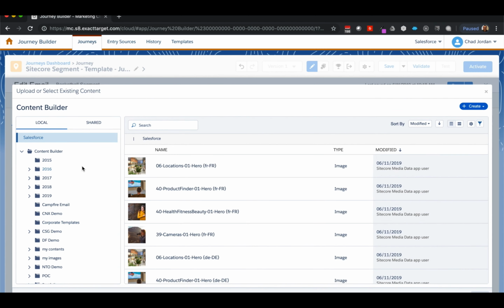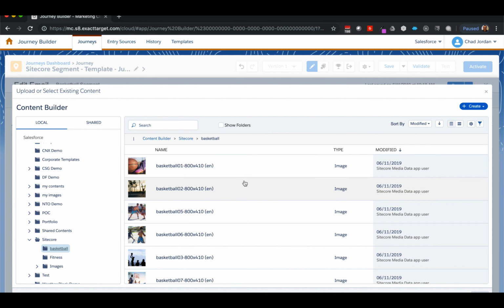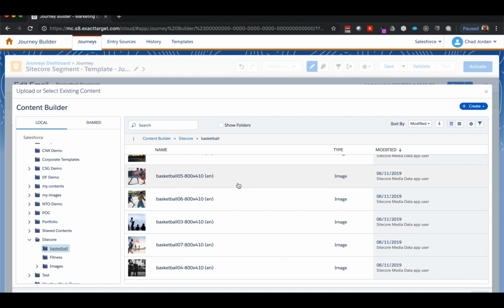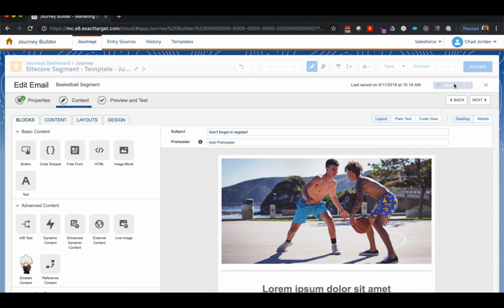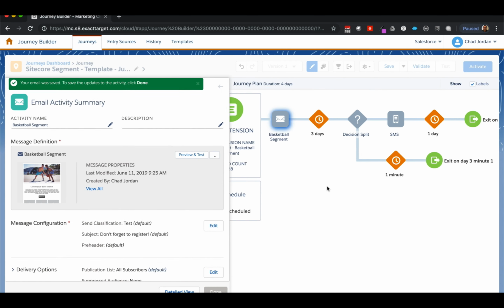She wants to update the image in the email to correspond to the image used on the site. We can see here in the Sitecore folder that we have a subfolder called Basketball. And within this folder, we can see all of her basketball-related images, including the one that we saw for the BAF 3-on-3 challenge on the Habitat Fitness website. We're going to select that image and then resave the email. Karen has now replaced this image in the email message right from within Journey Builder.